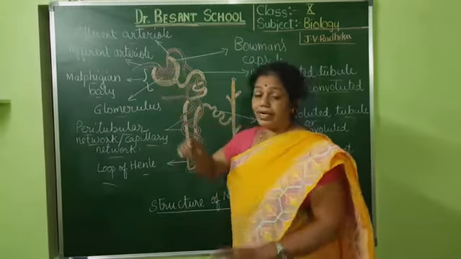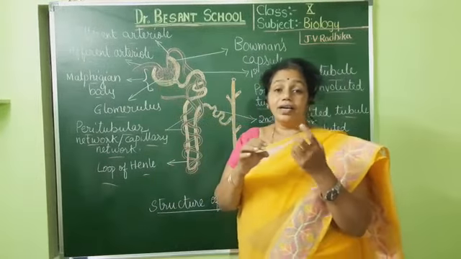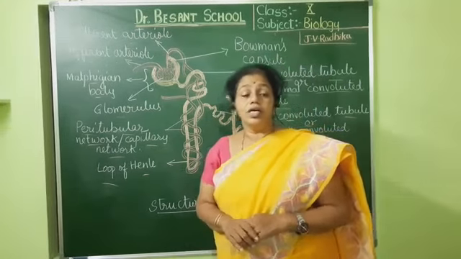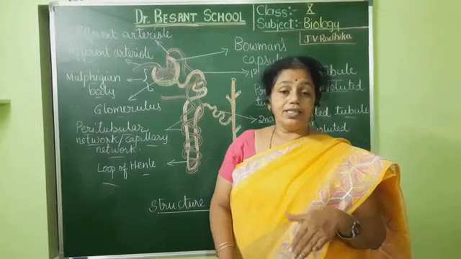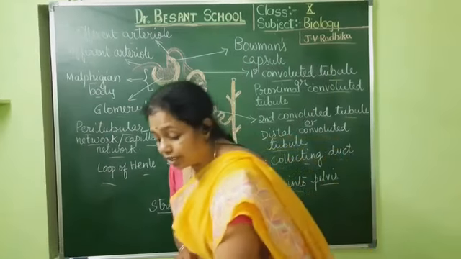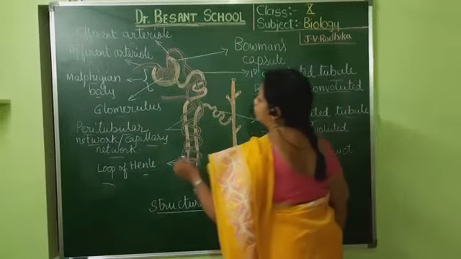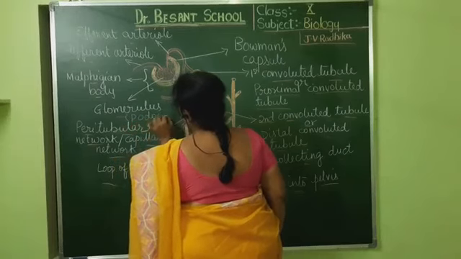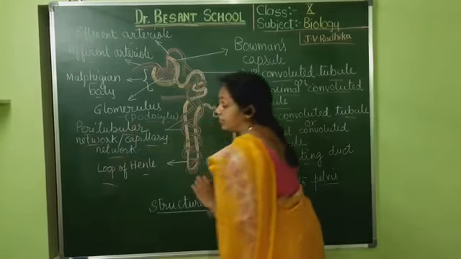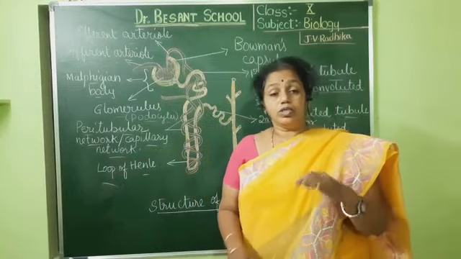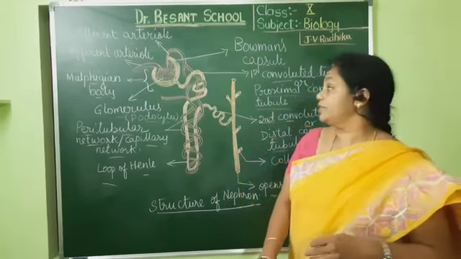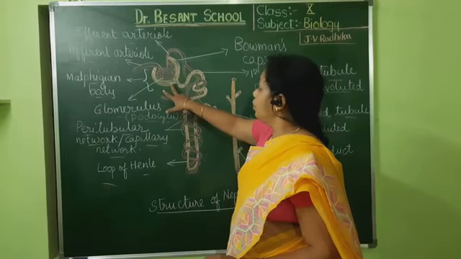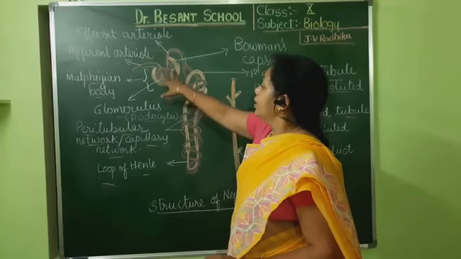The blood capillaries are surrounded by a layer of simple squamous epithelial cells in the Bowman's capsule, and these are called podocytes. I write it under the glomerulus so that you can remember. Because of the podocytes, filtration can occur easily. Later we shall be studying about that. So that is the first part: the Malpighian body consisting of the Bowman's capsule and the glomerulus.